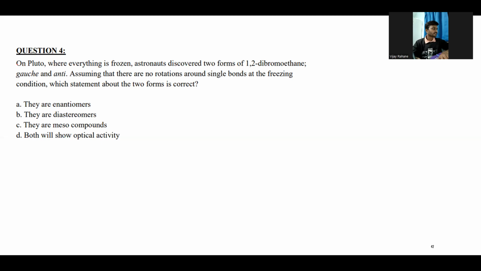The next question is: on Pluto, where everything is frozen, an astronaut discovered two forms of 1,2-dibromoethane, gauche and anti. We'll write the structure of 1,2-dibromoethane. So this is the bromine atom, and this is the bromine atom, let's say. Obviously, there are two hydrogens, right? Assuming that there is no rotation around the single bond. So if it is frozen,